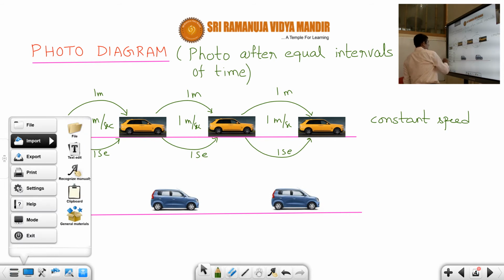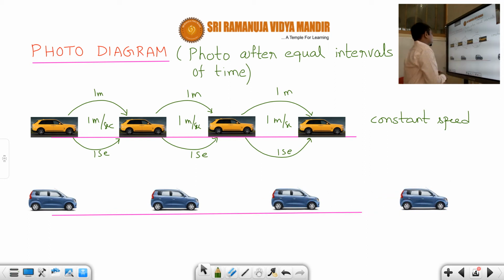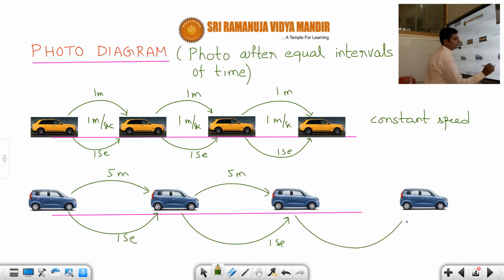Now from these two diagrams you can say that this is the photo diagram of the second car. See here, students, here also it is going, but with what? Suppose let's say 1 second. In 1 second it is traveling, suppose, 5 meters. Same way here also, in 1 second it is traveling 5 meters. Correct or not? In 1 second it is traveling 5 meters or some distance.